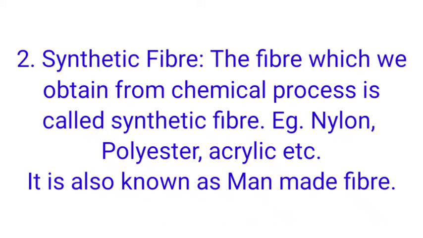Synthetic fiber is also known as man-made fiber. The examples of synthetic fibers are nylon, polyester, acrylic, etc. Once again, nylon, polyester, and acrylic are examples of synthetic fibers.